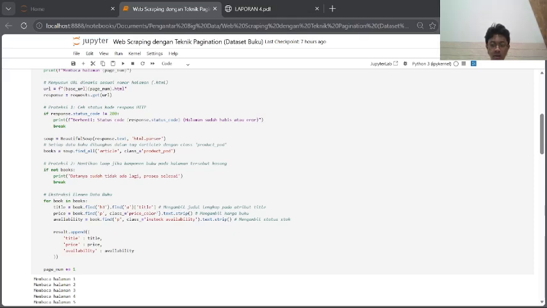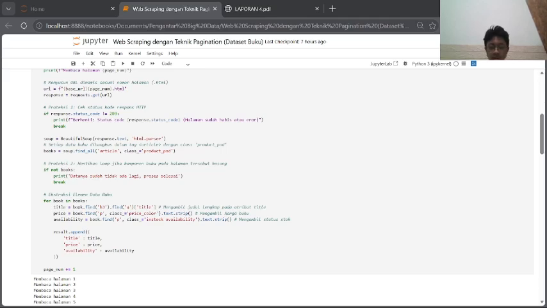I use find_all to target every single book element on the page, which are all conveniently tucked inside the article tag with the class product_pod. Then we loop through each book to extract three specific details: the full book title, its price, and its stock availability. I made sure to extract the title attribute directly from the HTML anchor tag so that long titles don't get cut off with trailing dots.